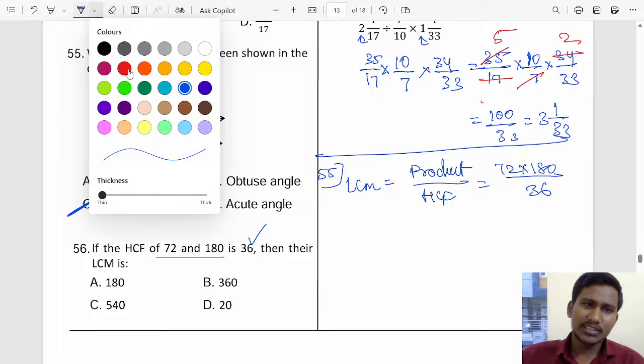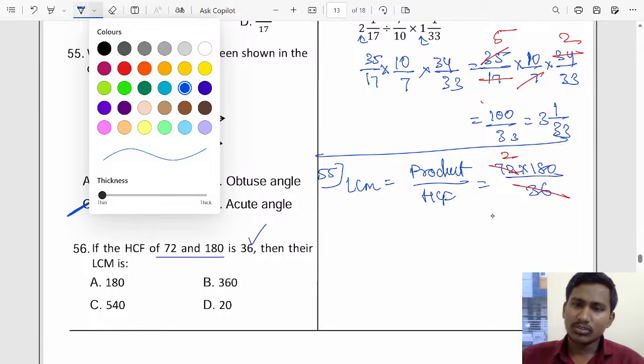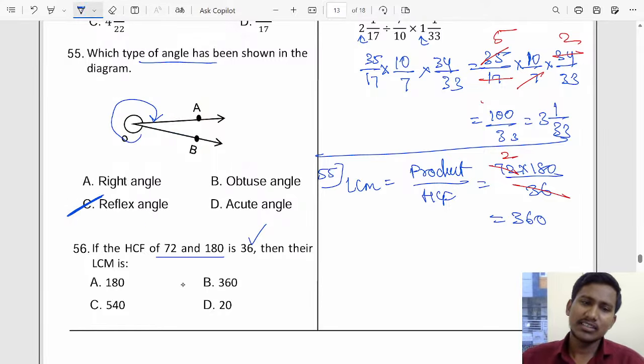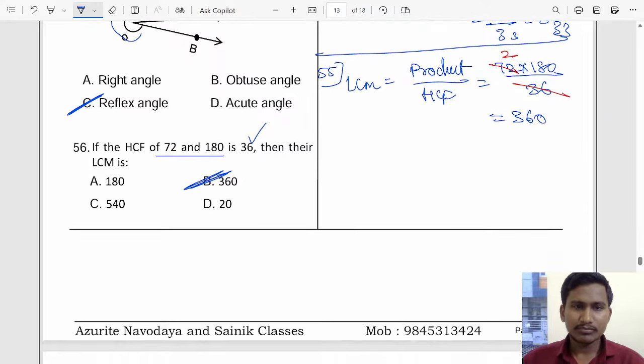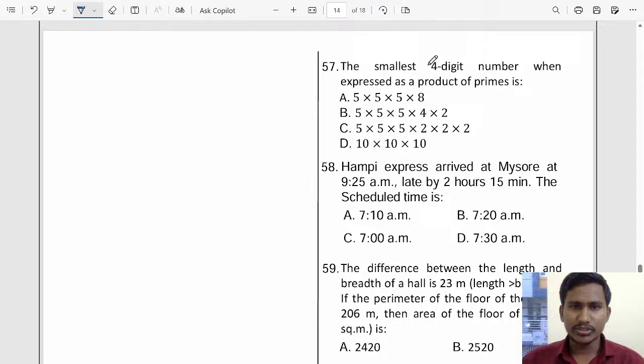Now if you do the cancellation, 36 2s are 72 and 2 into 180, 18 2s are 36. So 36 means 360 is the answer, option B. So the LCM is 360, answer option B, okay. Okay, good. So that's how you have to do for the 56 question. So let's go to the next, that is the 57 question, okay.